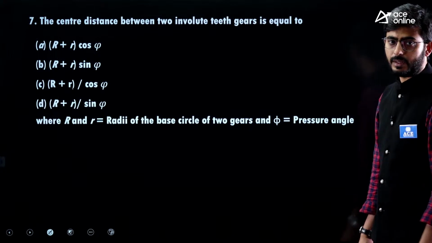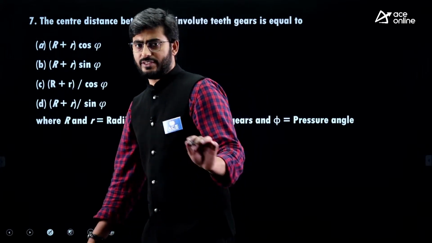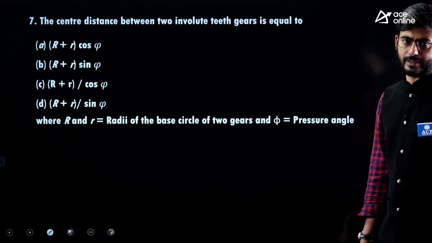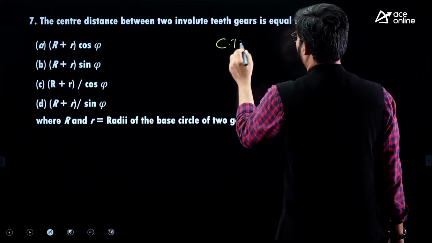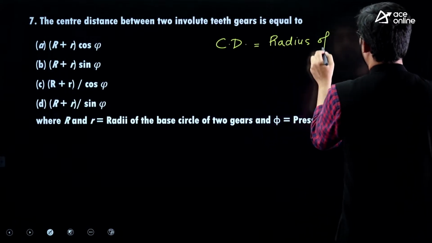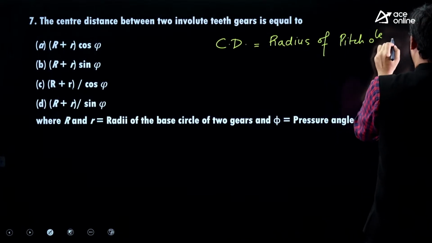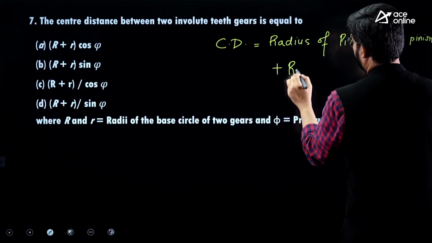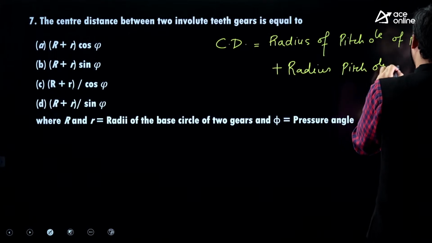Next one guys. The center distance between the two involute gears is equal to dash. So now guys, here small r and capital R are the radii of the base circle. Okay, so center distance is given by radius of pitch circle of pinion plus radius of pitch circle of gear.